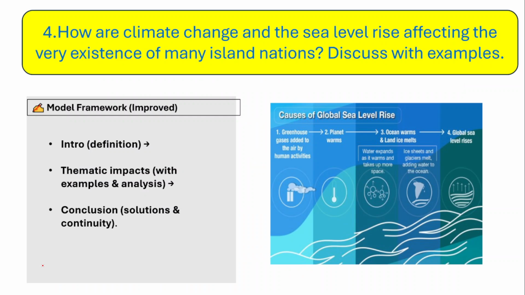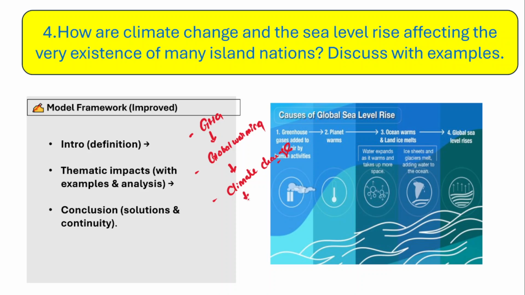So the next important question is, how are climate change and sea level rise affecting the very existence of many island nations? Now we all know that anthropogenic factors are responsible for the emission of greenhouse gases, and greenhouse gases further contribute to global warming, and global warming results in climate change, right? So this leads to climate change. So: greenhouse gases, global warming, and climate change.